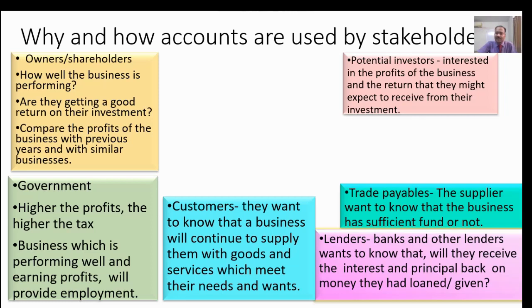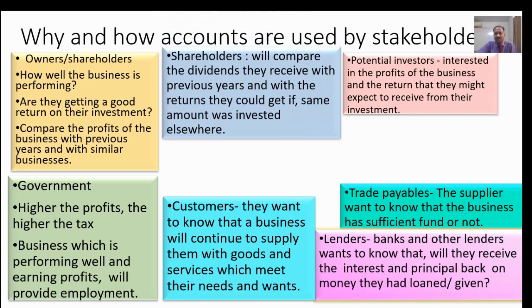So they also want to know the profitability, return, because previous trends are the biggest guidelines for future. If your previous earnings are better, your previous fundamentals are better, naturally. So that is the reason it is said that potential investors are also interested in looking at your ratios.